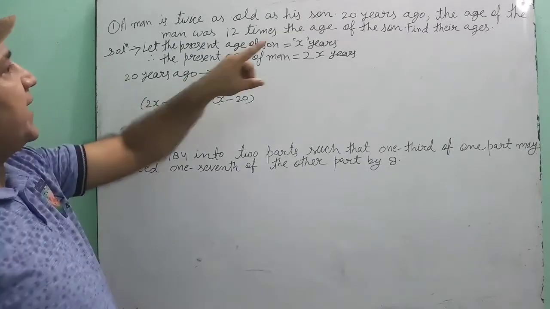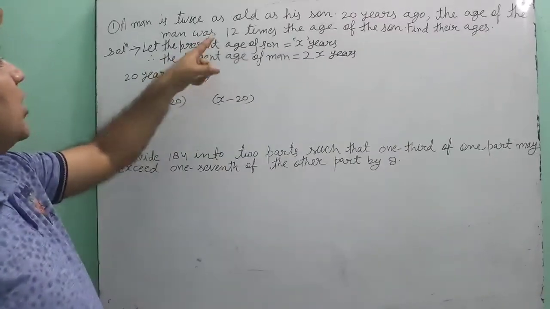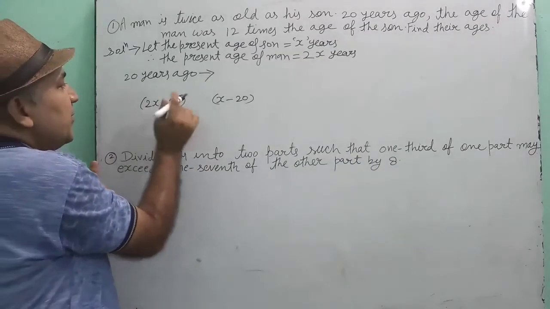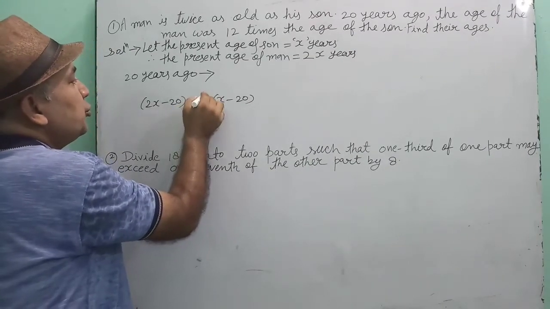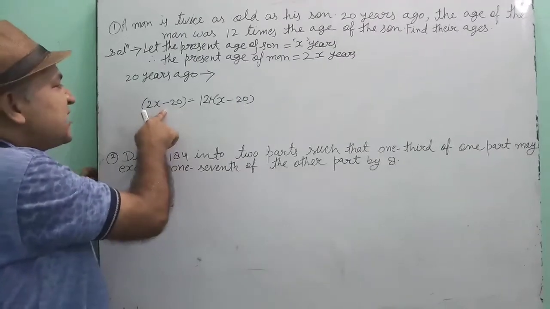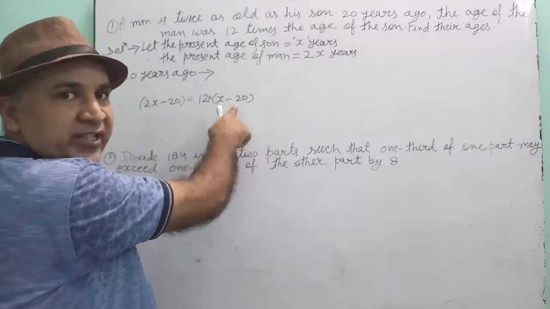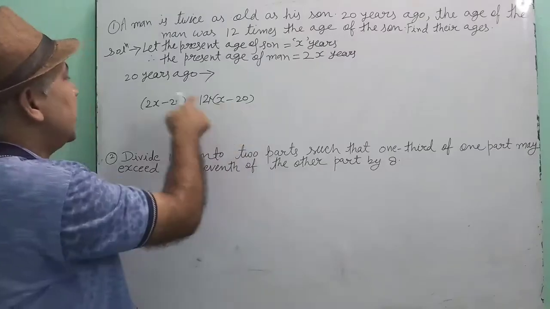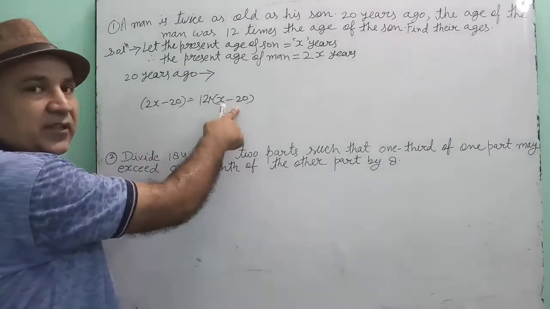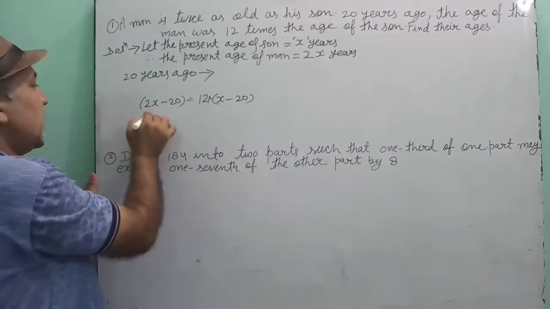Now the question is saying, 20 years ago, the age of the man was 12 times the age of the son. This is the age of man before 20 years. This is the age of son before 20 years. And according to the question, age of man was 12 times the age of son. Okay, now your equation is ready. Solve and get your answer.